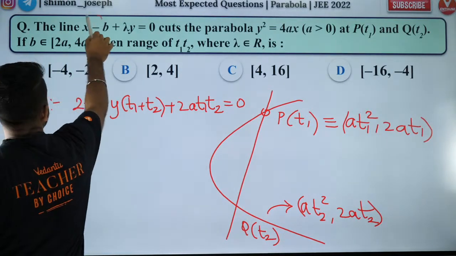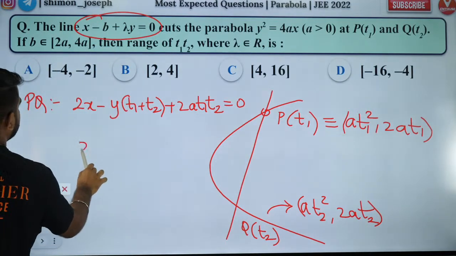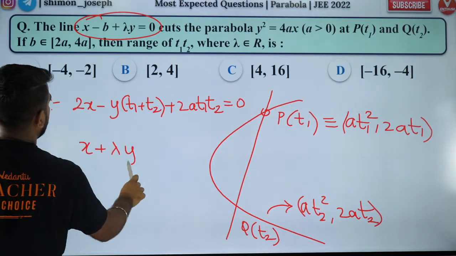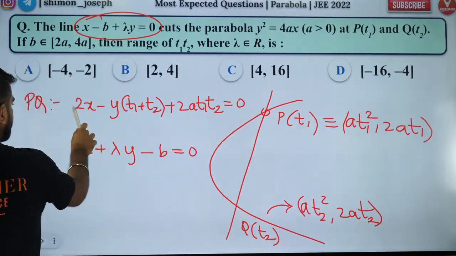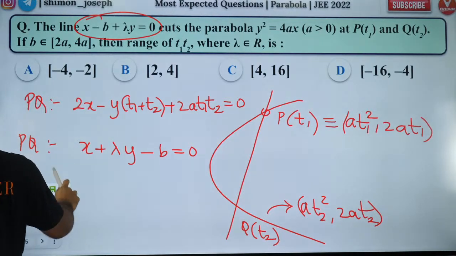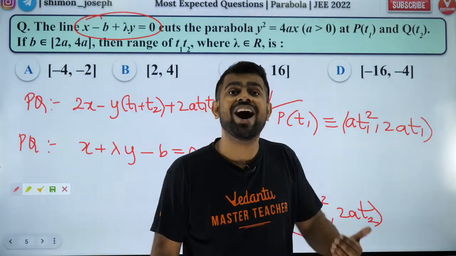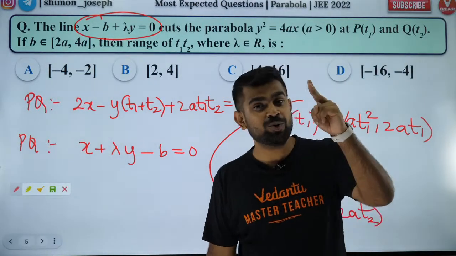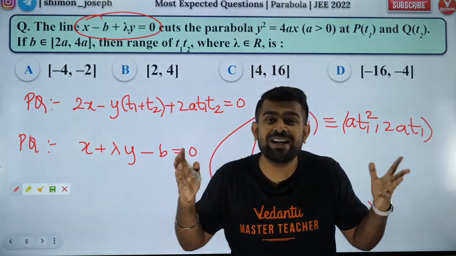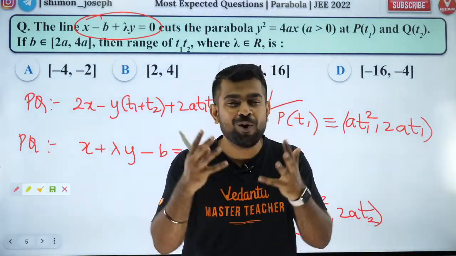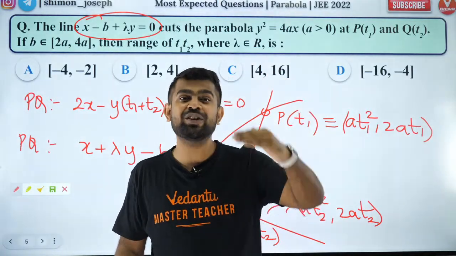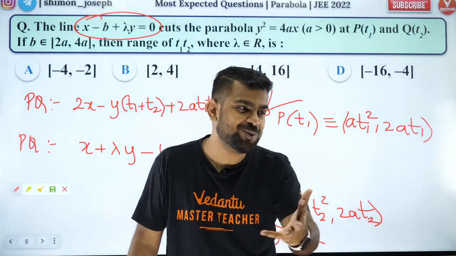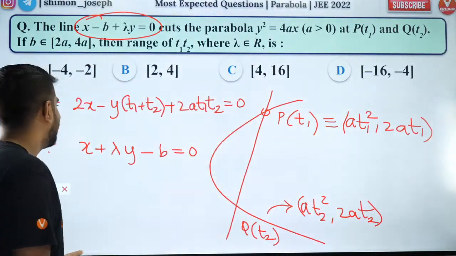Now people, this line is also PQ. Correct? X plus lambda y minus b is equal to zero. So these two are the same lines. If they are the same lines, what can I say? Their coefficients are proportional. Because if two lines are the same, they are called coincident lines. If they are coincident lines, what is the condition? The coefficients of x, y and the constant are all proportional, and that is how you do it. Amazing, no?